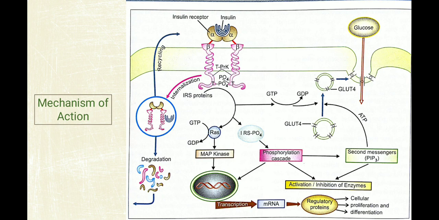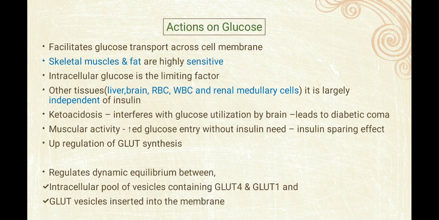GLUT4 रिसेप्टर ऐसे ही घूम रहे होते हैं, उसको मेम्ब्रेन में जहाँ ग्लूकोज एब्सॉर्ब हो सकता है वहाँ पे GLUT4 रिसेप्टर will go due to the effect of insulin, and ultimately glucose will be absorbed due to GLUT4, which is activated by insulin. So this is the mechanism in brief.